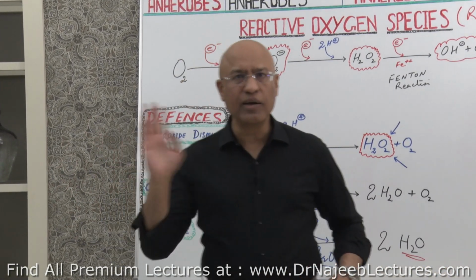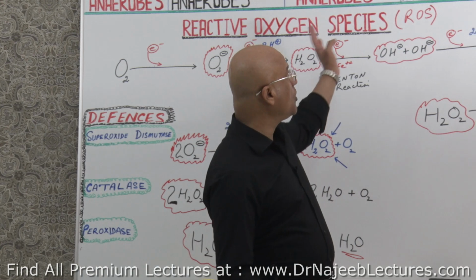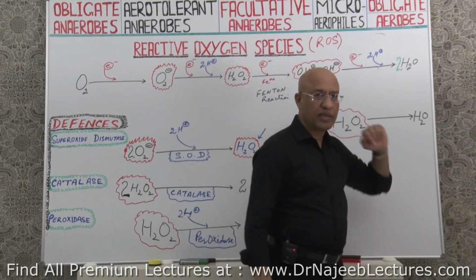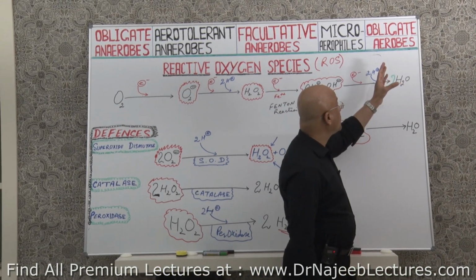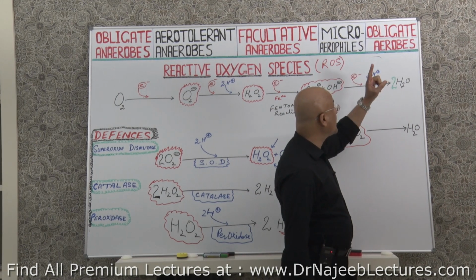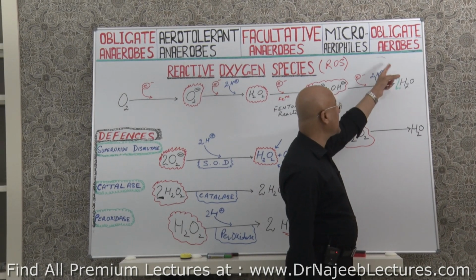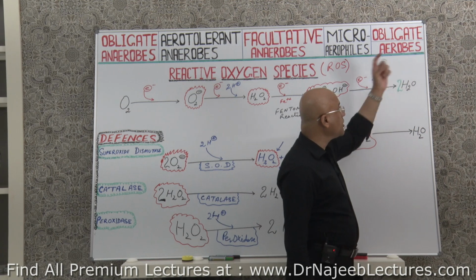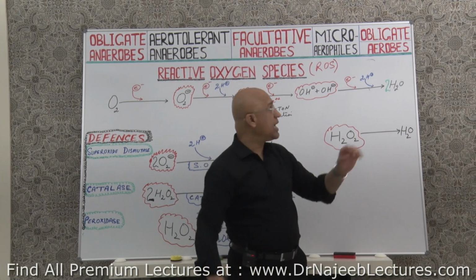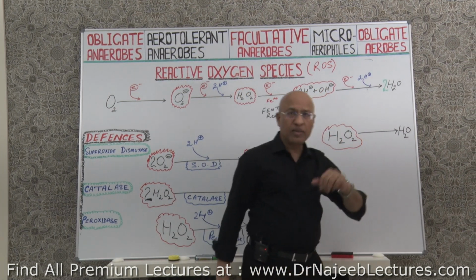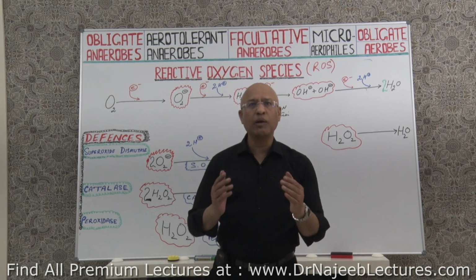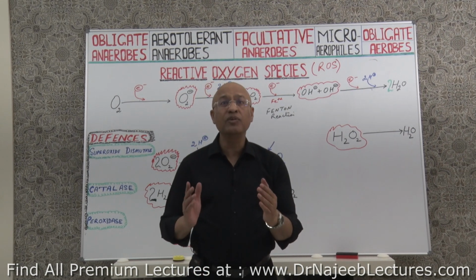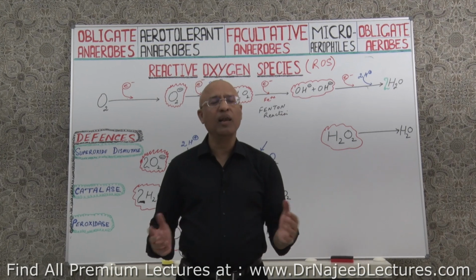At the other end of the spectrum, the remaining we will discuss next time, there are bacteria which are strict aerobes or obligate aerobes. What is the story of these bacteria? They have evolved very well. They are so evolved and they have developed such modern energy metabolism that they love oxygen.